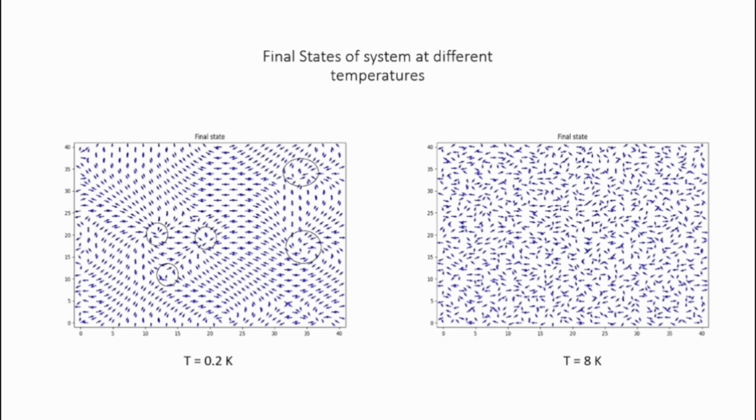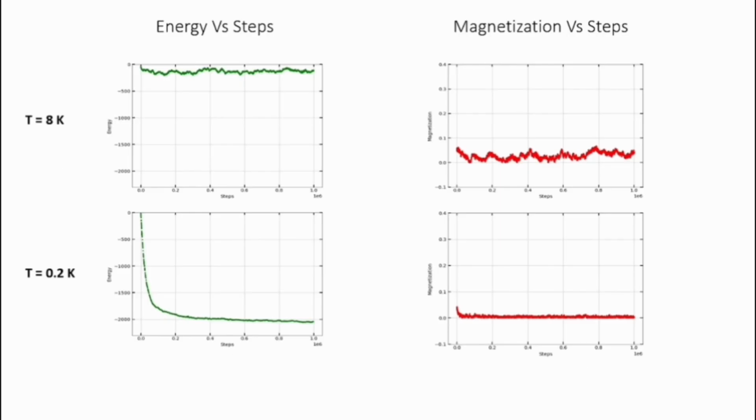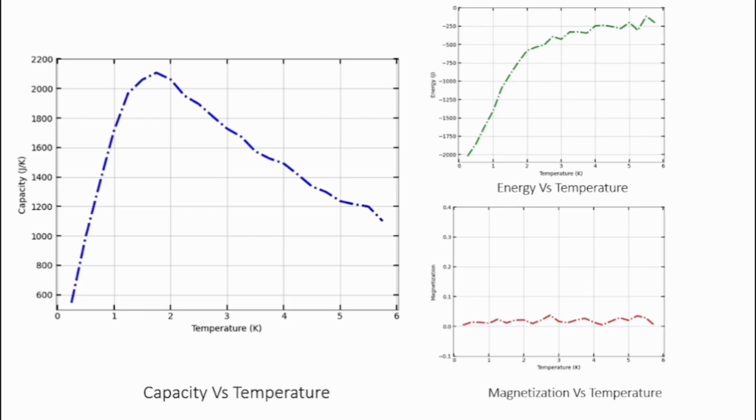Here I plot the energy versus steps graph for higher and lower temperature. For higher temperature the energy fluctuates around zero and the magnetization is zero, but for lower temperature the energy keeps lowering with steps, and after 1 lakh steps the system goes into equilibrium. Now I plot the temperature versus energy graph and the temperature versus heat capacity graph. We saw that with increasing temperature, the equilibrium energy increases.